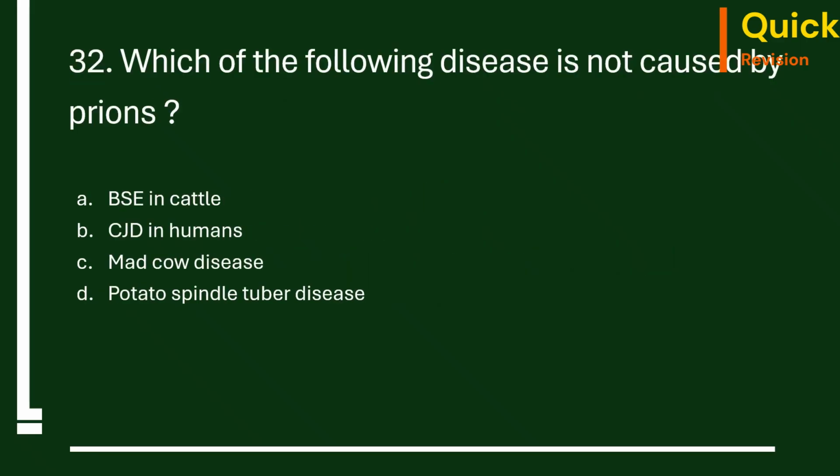32nd question. The following disease is not caused by prions: BSE in cattle, CJD in humans, mad cow disease. All these three are caused by prions, whereas the potato spindle tuber disease is caused by viroids.